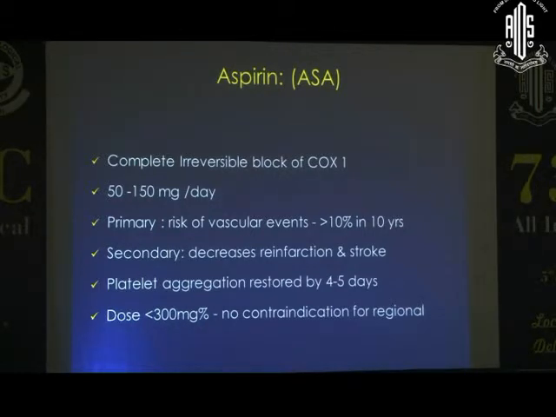It is a complete irreversible blocker of cyclooxygenase, or COX-1 as it is commonly called. The dose we use for prophylaxis is usually 50 to 150 milligrams per day, a maximum of maybe up to 300 milligrams. It is often prescribed when there is a risk of vascular event or thrombosis, when the risk exceeds, literature says, more than 10% in a 10 year period. However, the most common reason patients take it is secondary protection, those who had a history of MI, who have undergone PCI, who had a history of stroke.